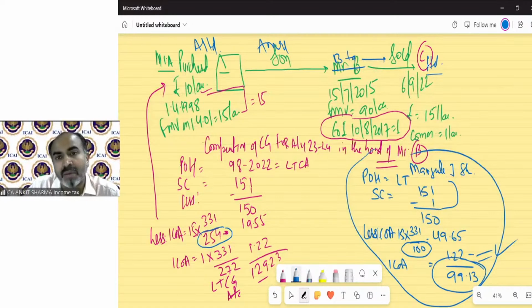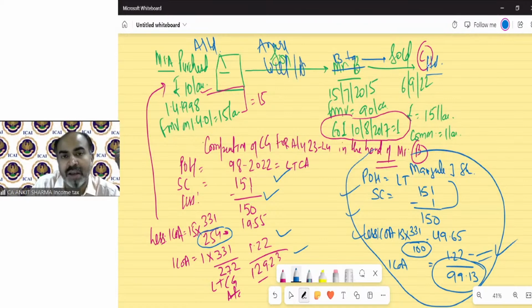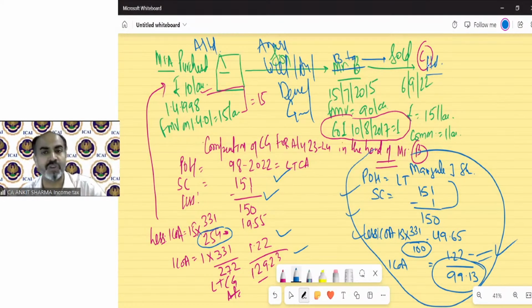Assessee name will be B Limited. Period of holding will remain the same. Everything else will be copy paste. There is no difference in all 11 cases. Whether it's gift, whether it is by will, where there is amalgamation, where there is demerger, where you transfer to government, where transfer to anyone, all are the same copy paste. There is no difference in the solution pattern.